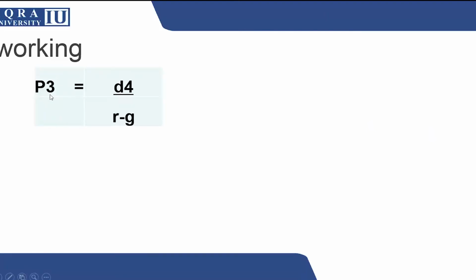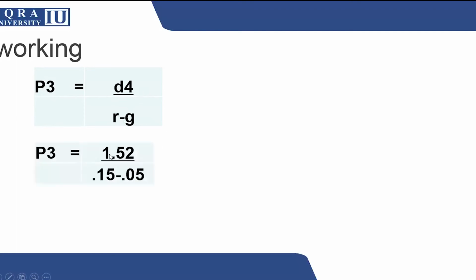P3 will be calculated with the help of D4 divided by R minus G. Remember that you will apply this formula keeping in mind that when you were calculating P naught, you were taking D1. So in whatever year you are interested to calculate price, you always take the dividend of the next year. So when I am interested to calculate P3, I am taking D4 and I will divide by R minus G.